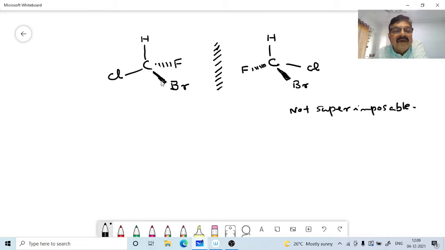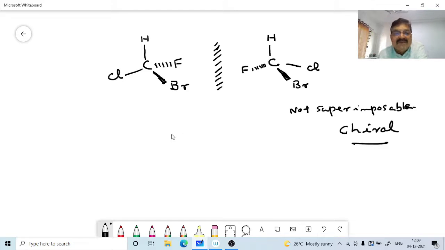The bonds and the atoms will not align here. Okay, therefore they are not superimposable. Not superimposable means the molecule is therefore chiral. Got the point? The molecule is therefore chiral.